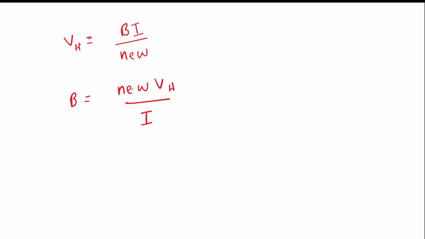Here we have to find N, the charge carrier concentration. For that, if we keep the current passing through the semiconductor constant, then EW is also constant. Then what we get is that the Hall voltage is directly proportional to the magnetic field.